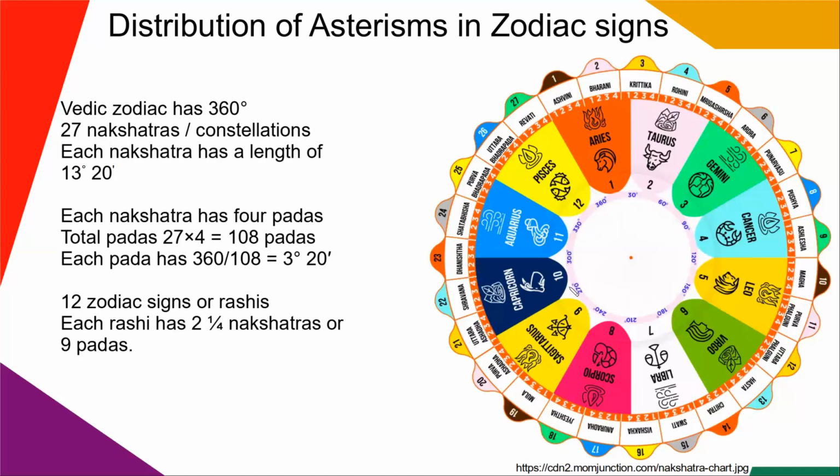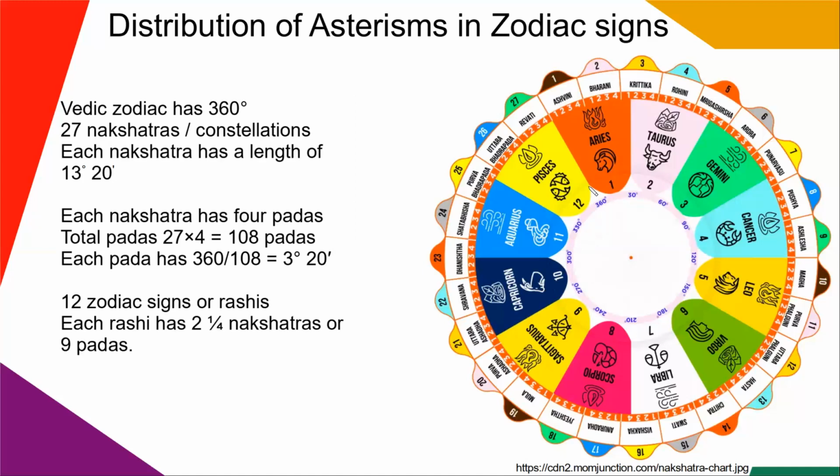So from 240 degrees to 360 degrees, we have seen that the last set of the 9 nakshatras are divided among these 4 zodiac signs or rashis. I hope this chart will be easier to memorize and easier to grasp this most difficult concept.